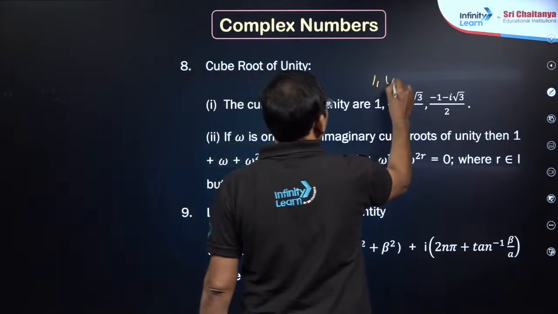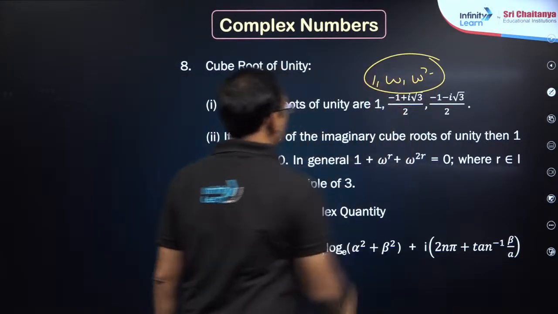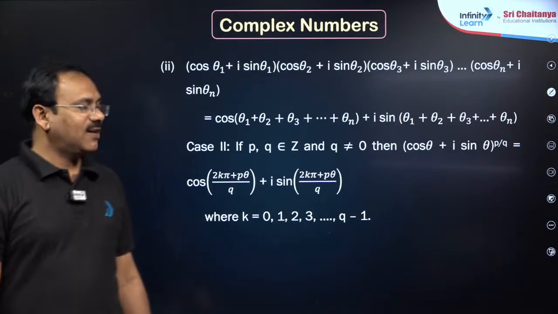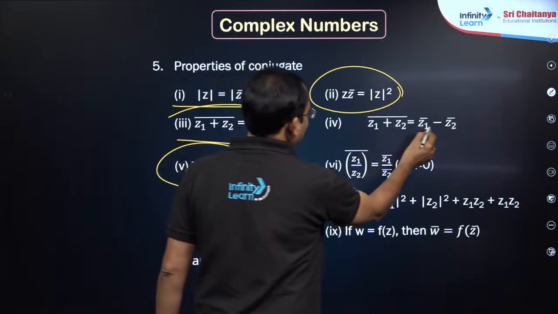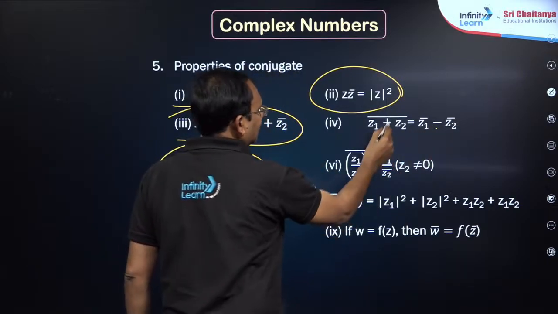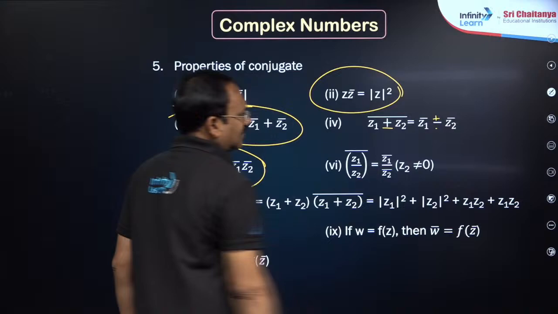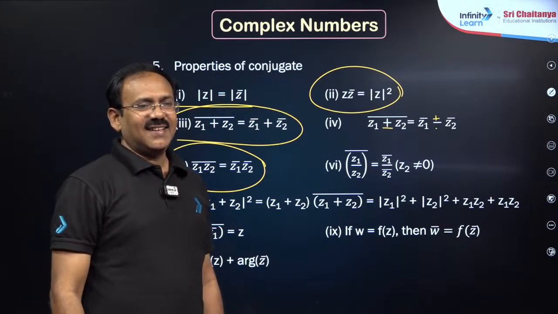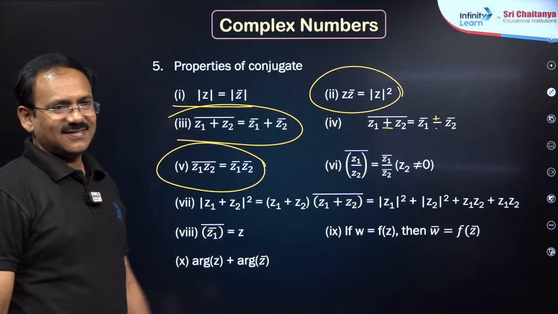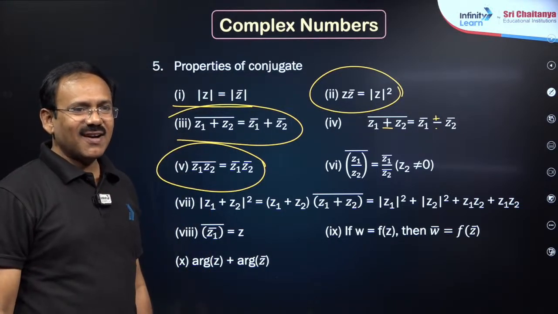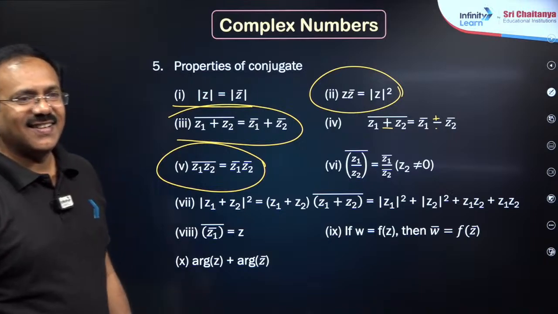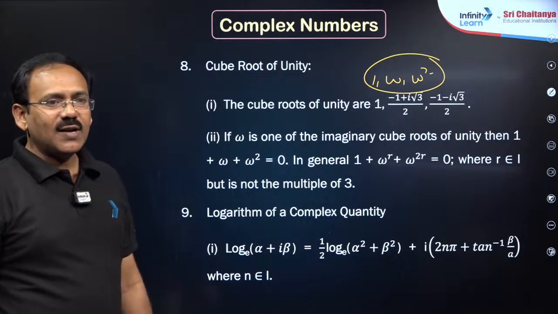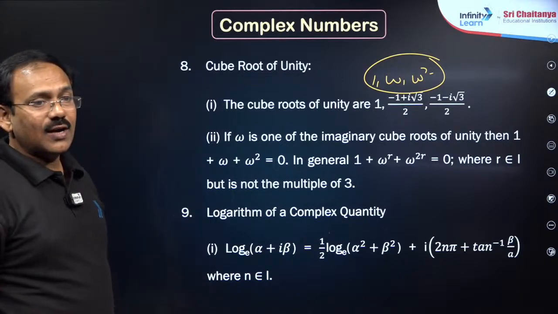If 1, omega, omega square are the cube roots of unity, you know 1 plus omega plus omega square will be 0 and omega cube is 1.